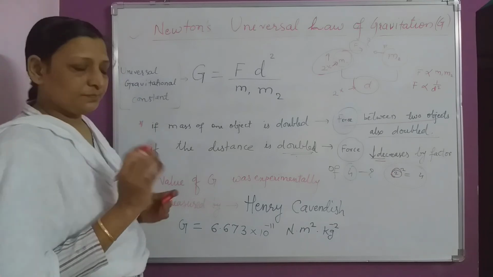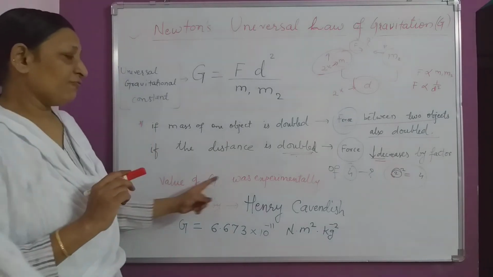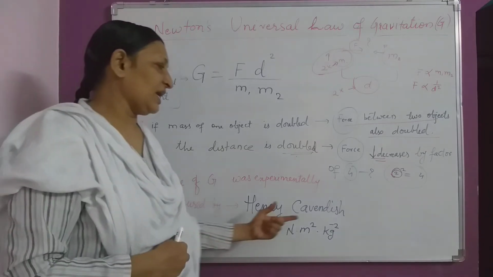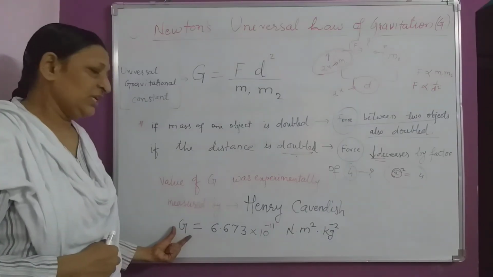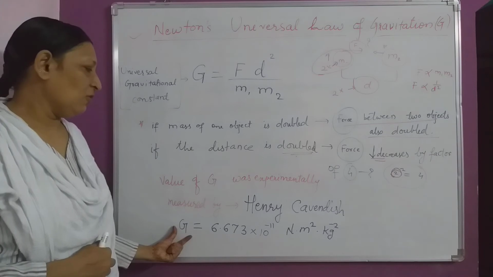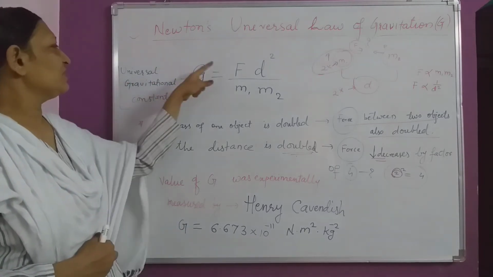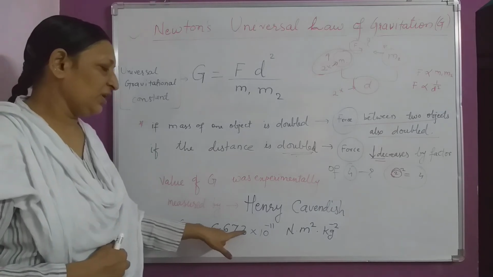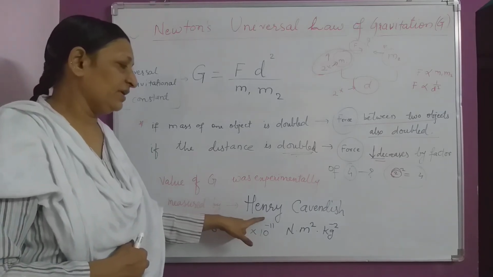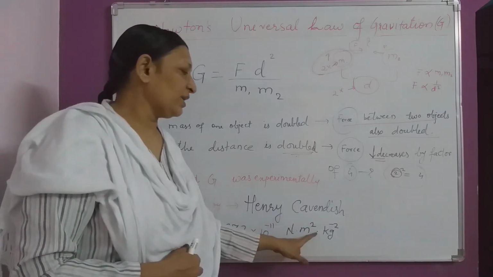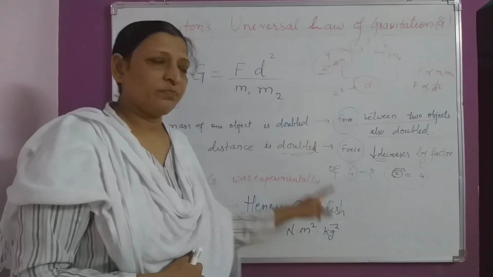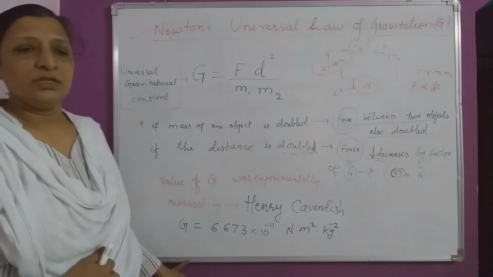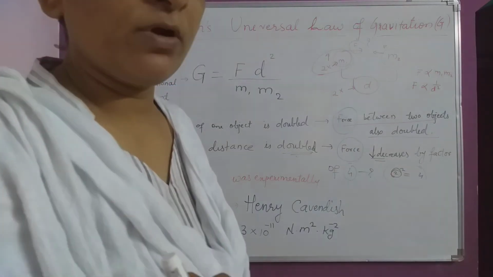Is that clear? And the value of G was experimentally measured by the scientist Henry Cavendish. He calculated the value of the universal gravitational constant as 6.673 into 10 to the power negative 11 Newton meter square per kilogram square. Keep all these things in your mind and read textbook page number 4 very well.